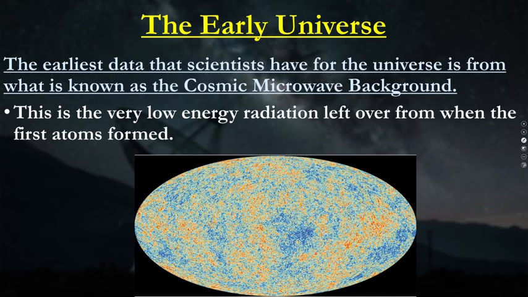The earliest data that scientists have of the existence of the Big Bang is through this thing called the cosmic microwave background. You might have seen this picture a couple of times, but it has a really interesting backstory. Two scientists were investigating with these satellite dishes, and they were getting these interference signals, and they weren't sure what it was from.